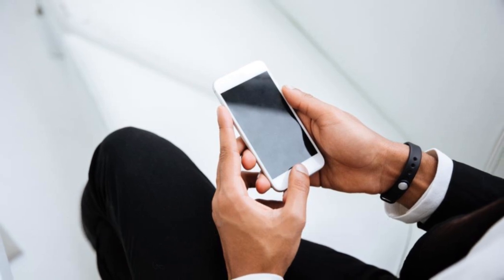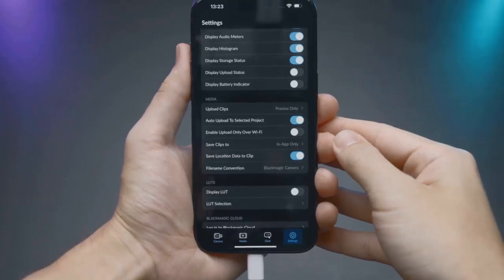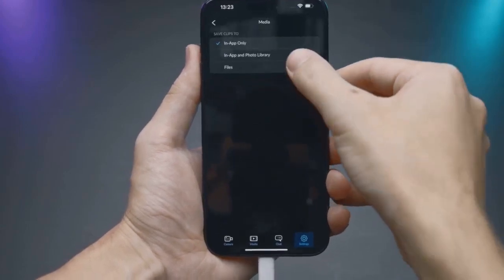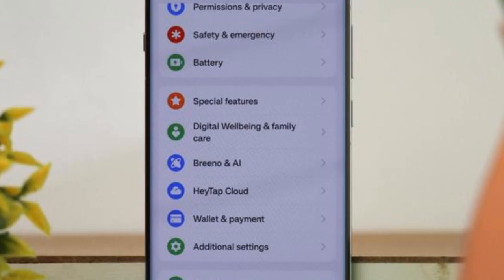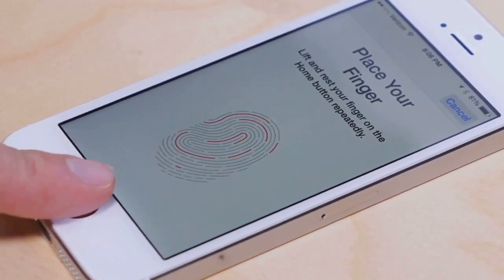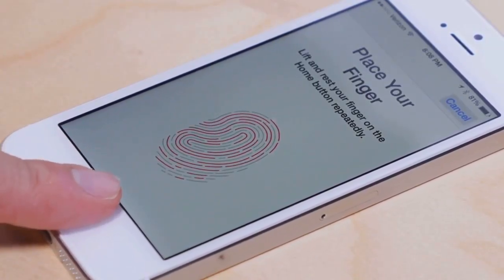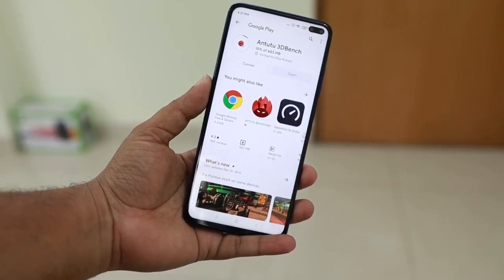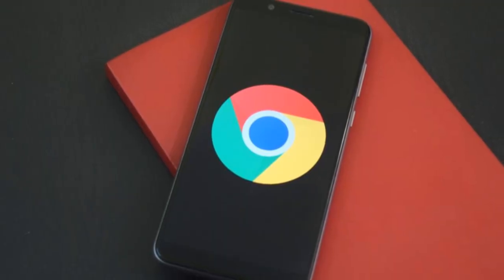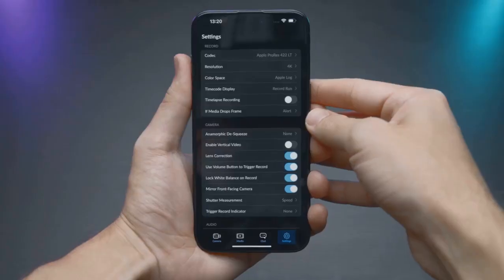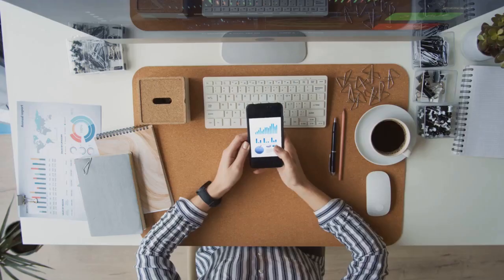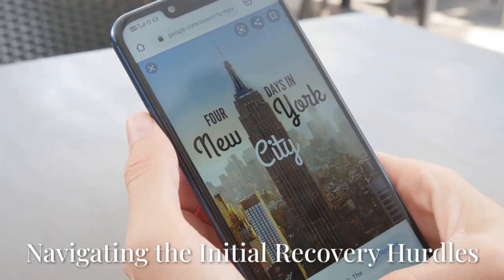First, let's prep your Android for recovery. Go to Settings, then Apps, then Google App Permissions, and set location to Don't Allow. Do the same for Google Chrome. In Chrome's App Info, tap Open by Default and Clear Defaults. Now, download QuickDL Browser from the Play Store. This browser gives us a clean slate for recovery. Disabling location and clearing defaults prevents Google from blocking our attempt. With your workspace ready, let's move to the next step.